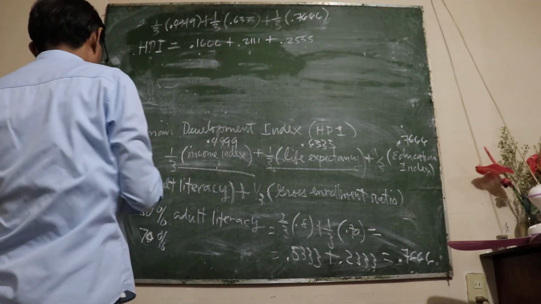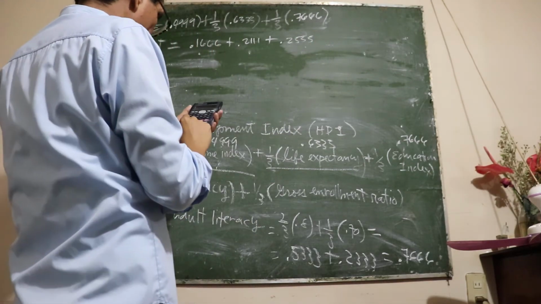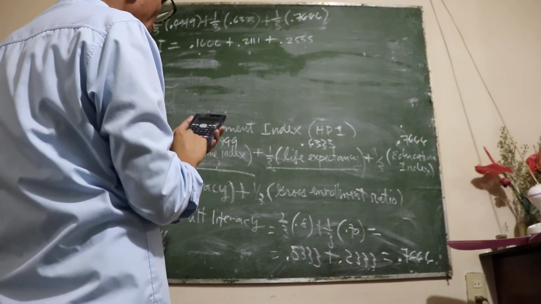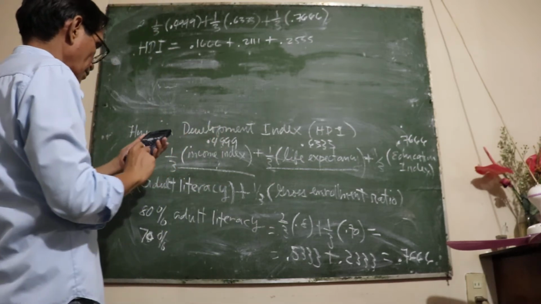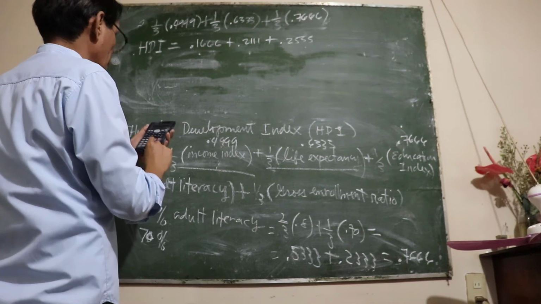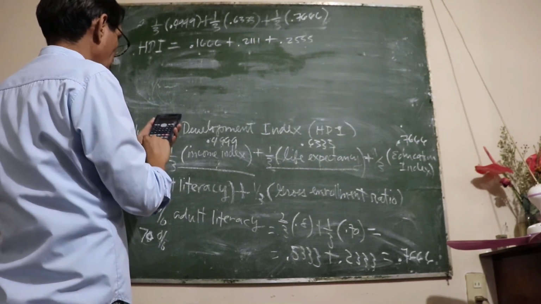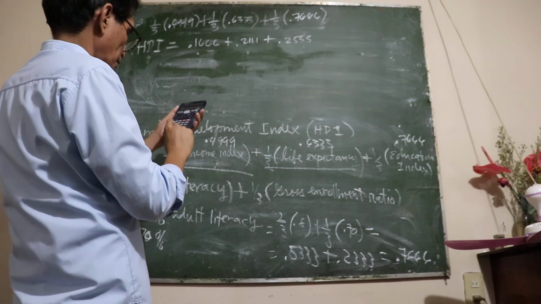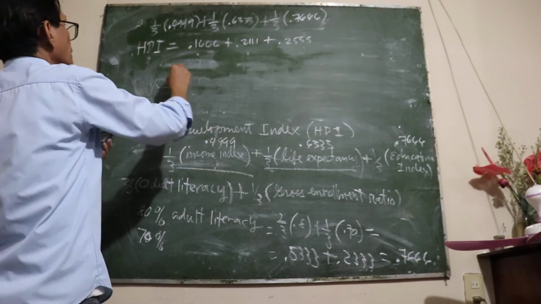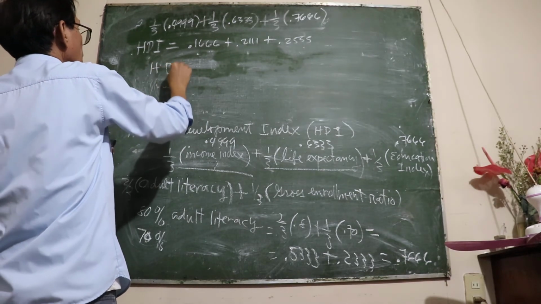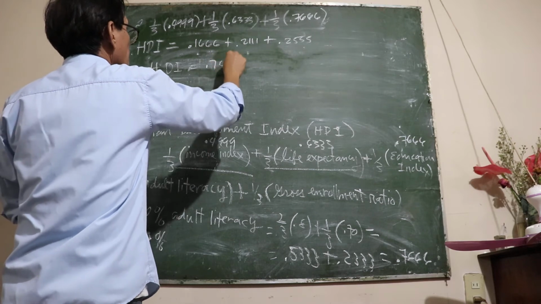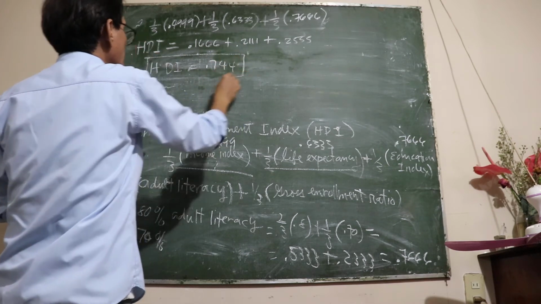You add 0.1666 plus 0.2111 plus 0.2555 equals 0.74. So our Human Development Index is 0.74. But now this is the index.